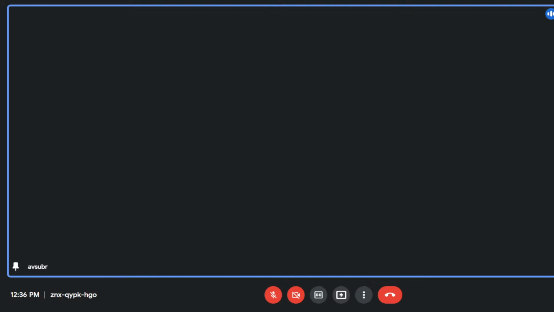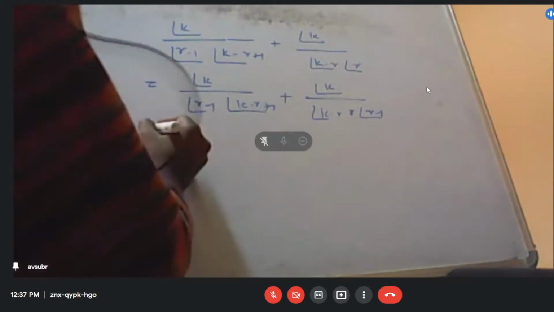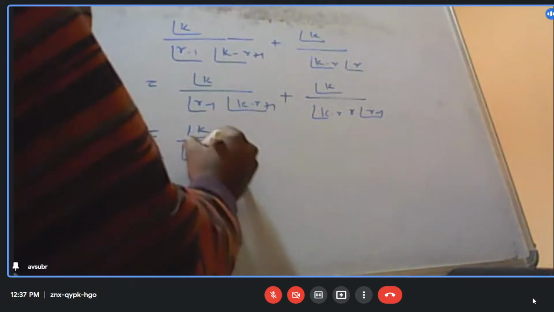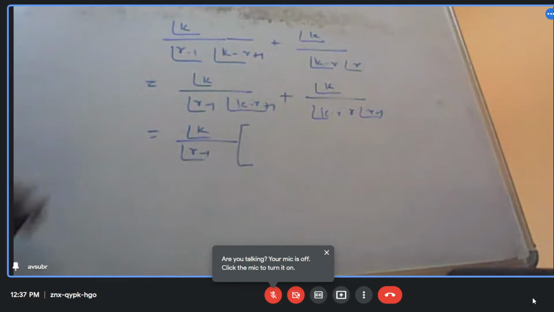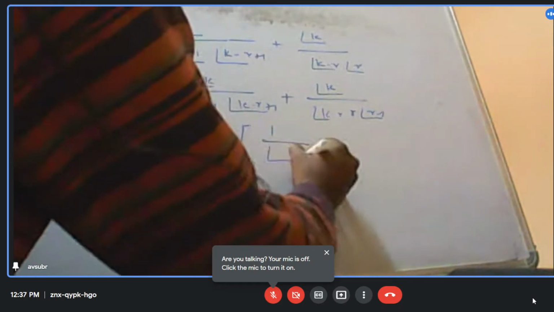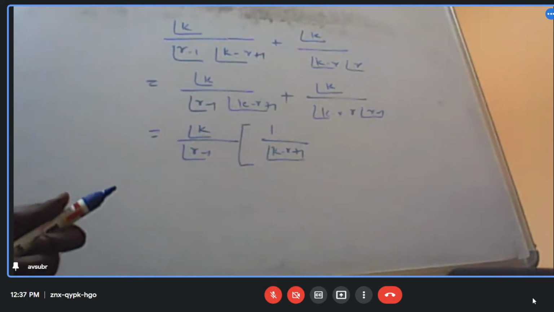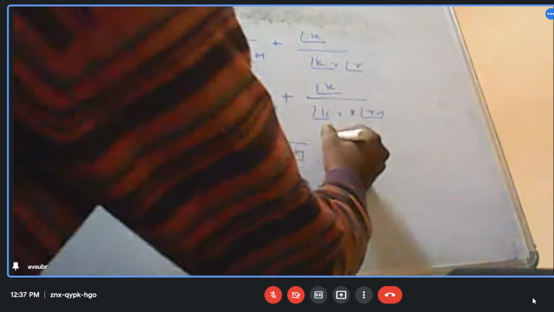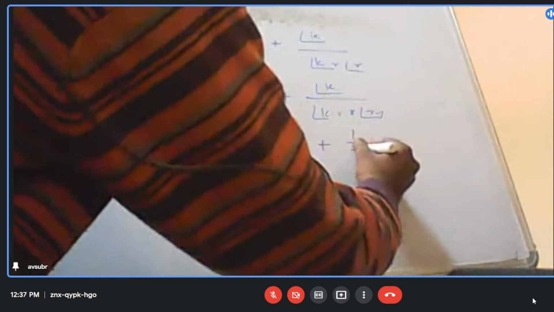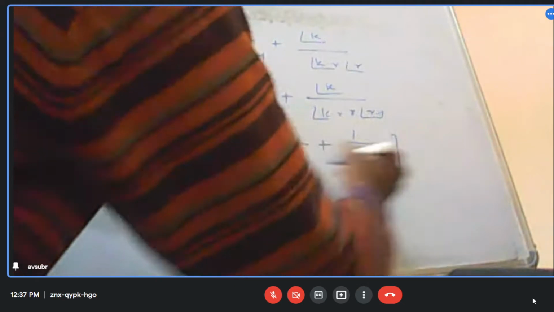I can write it down as factorial k by factorial r minus 1 factorial k minus r plus 1, plus factorial k by factorial k minus r factorial r minus 1. Can I write it like this? Yes, sir. Then factorial k by factorial r minus 1 can be taken as common. So I will be left with 1 by factorial k minus r plus 1 plus 1 by r factorial k minus r. Can I write it down?